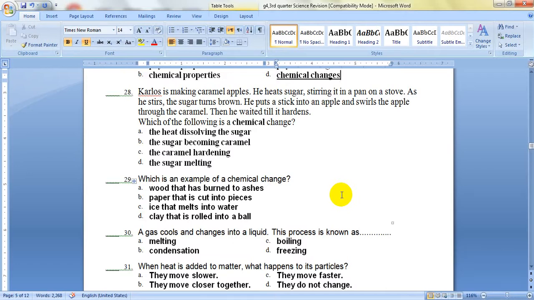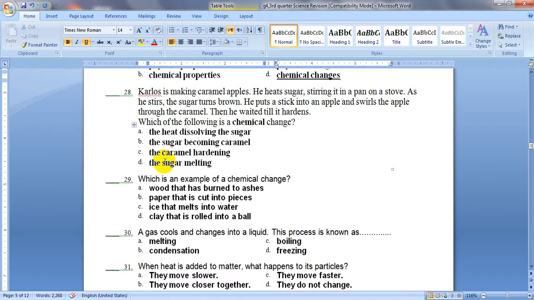Which of the following is a chemical change? The heat dissolving the sugar becoming caramel, the caramel hardening, the sugar melting. As we said, a chemical change is the one which forms one new substance. So the answer will be letter B, because here sugar changes into a new substance, a new matter.